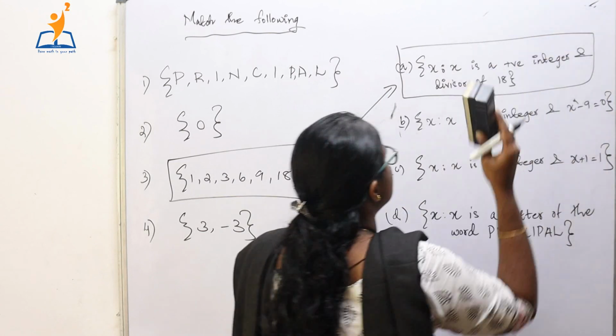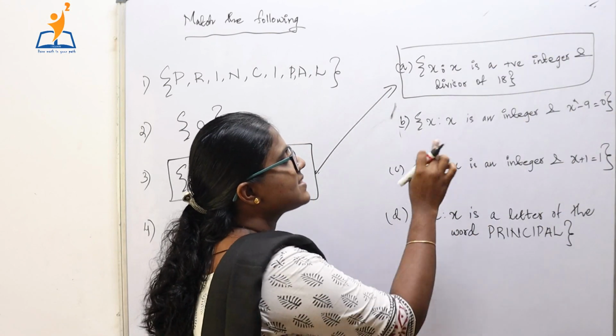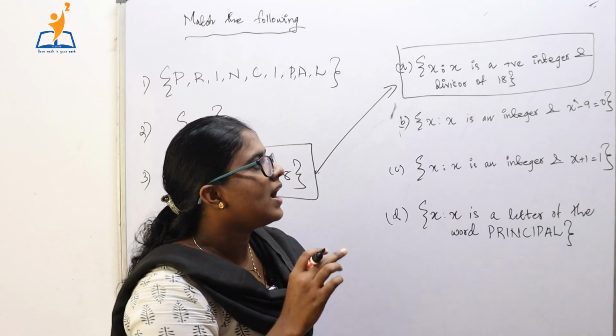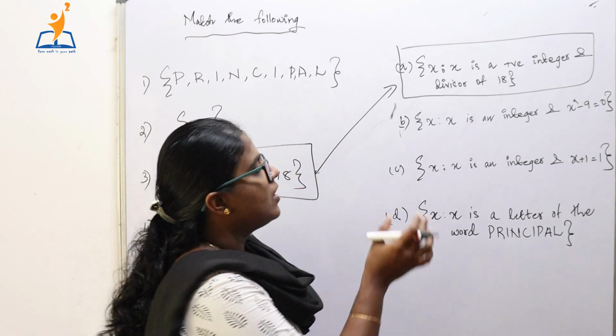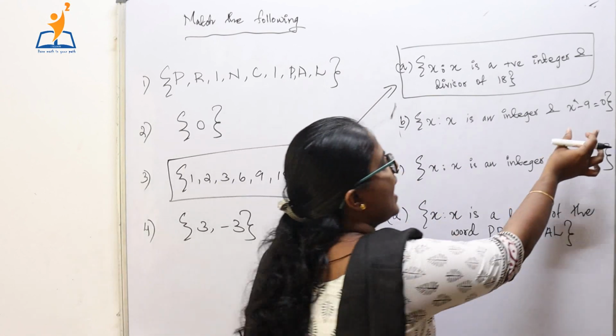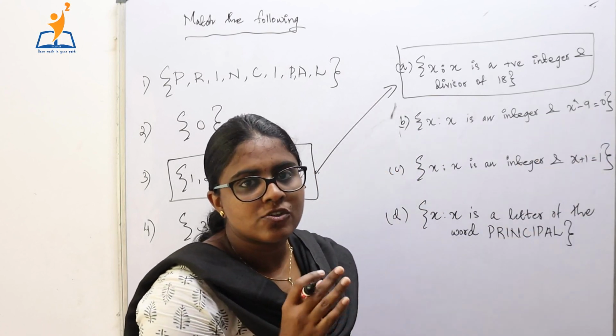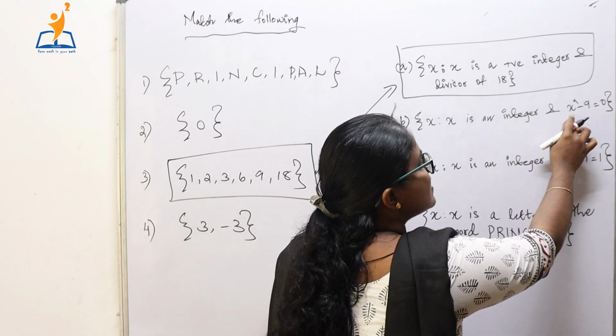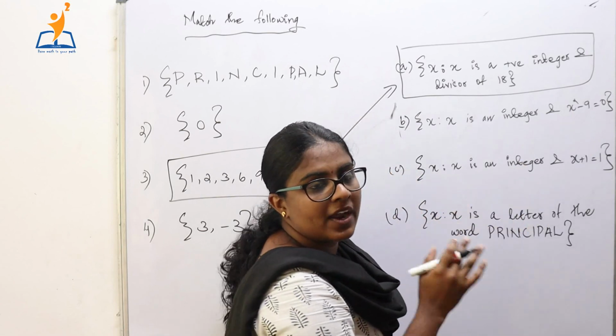Now we will go for the second set, that is x is an integer and x square minus 9 equals to 0. X is an integer, okay, and x square minus 9 equals to 0, which means this particular condition is satisfied by x.